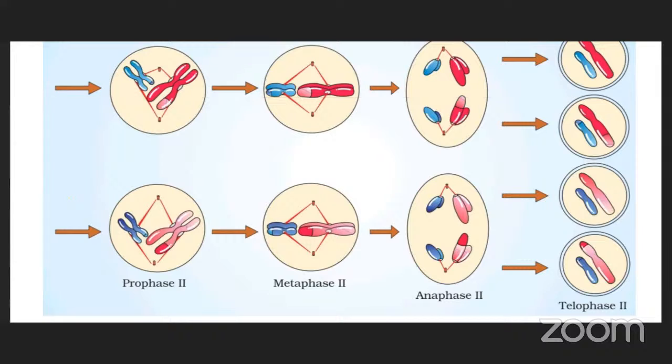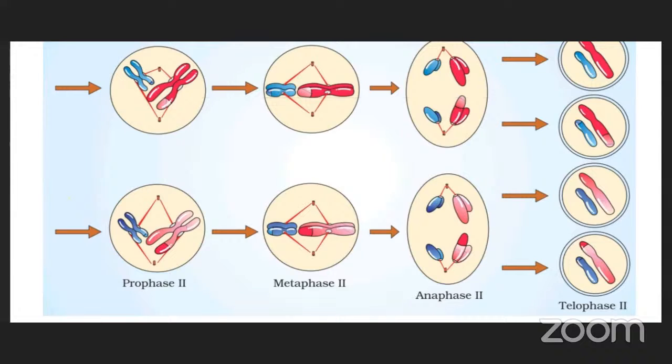So first, what are the changes that take place in this first cell? Second cell also has the same type of changes. First cell: formation of two haploid daughter cells, and second cell: formation of two haploid daughter cells. As a result, from two cells, four cells are formed. From the diploid cell to haploid, four daughter cells are formed.